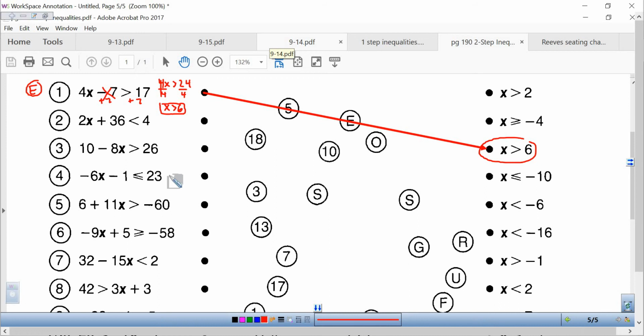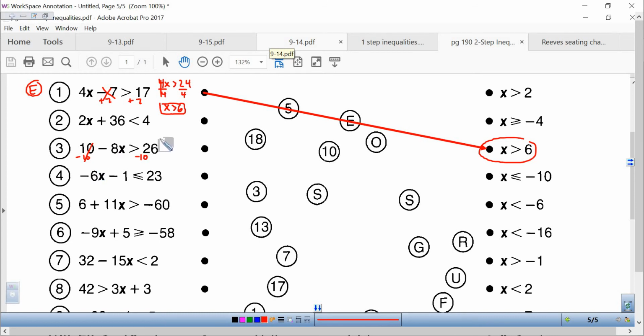Let's go to this one right here, number 3. 10 minus 8x is greater than 26. If they were doing this, they would take x, whatever it is, multiply it by 8, and then subtract that from 10. If we're going to work backwards, the first thing we need to do is take that 10 away. We need to eliminate that 10 here. So 10 minus 10 is 0.